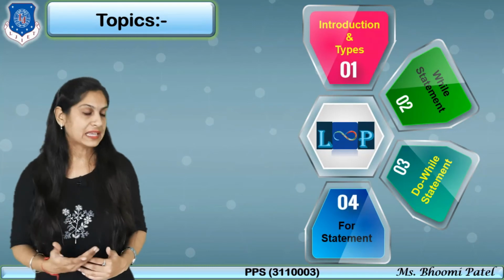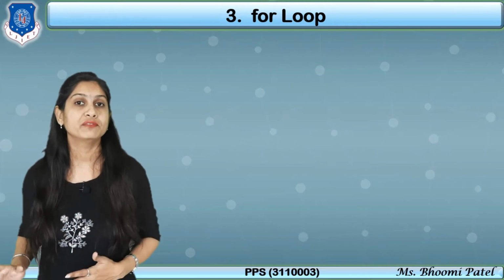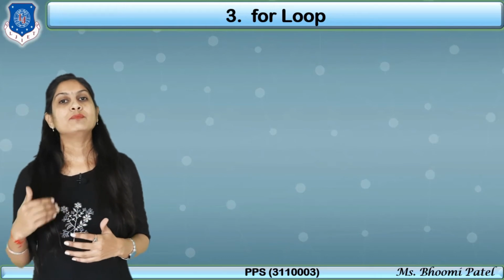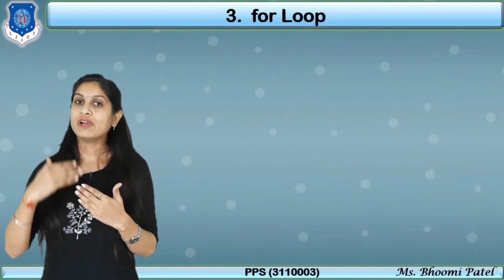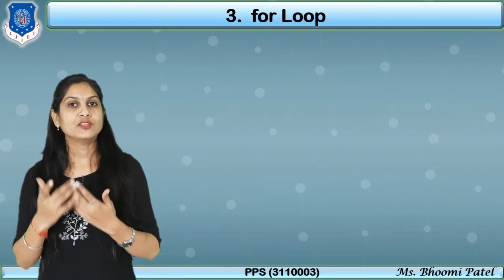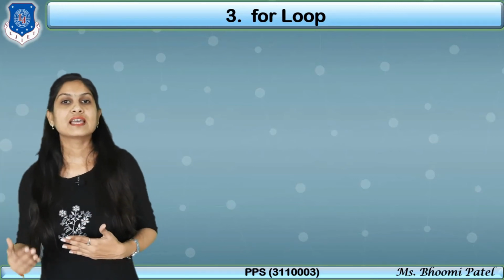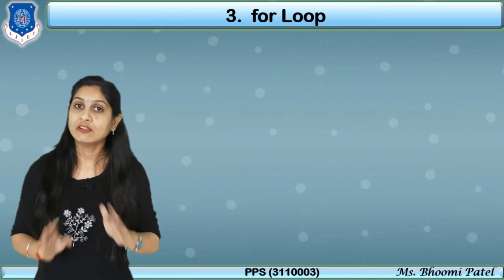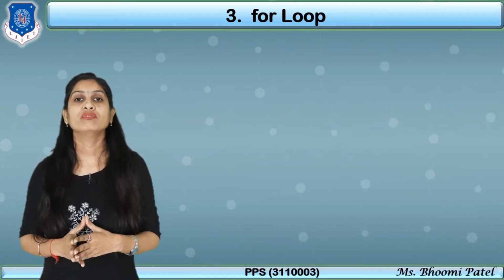Now move to the next one, that is the for loop. This for loop will be totally different from while and do while. How? If you forgot to put I plus plus in a while or in a do while, then what happens? Your value will not be incremented. Suppose you print I equals 1 and print I, and you are missing I plus plus in our previous example, then what happens? 1 is less than 3, 1 is less than 3, all the time the condition becomes true and never becomes false, and it goes inside, meaning there will be an infinite loop.